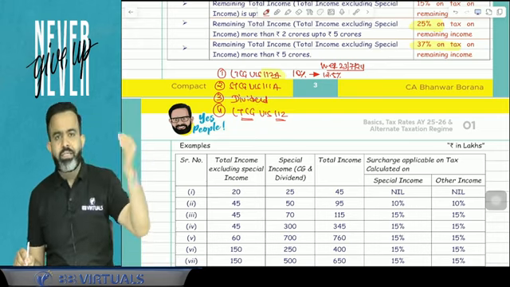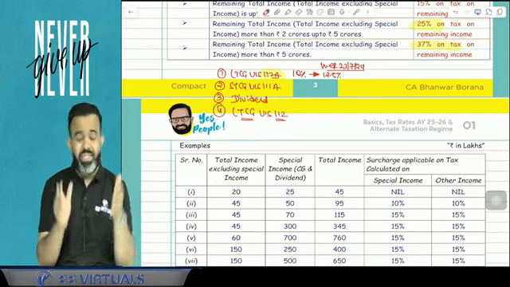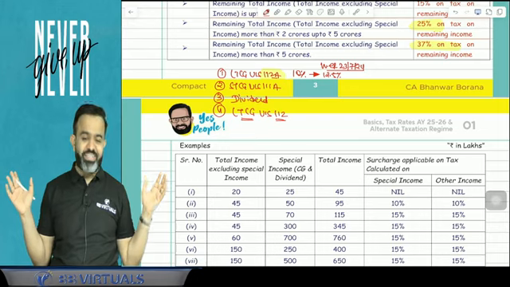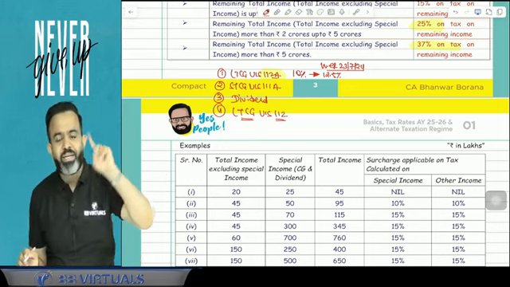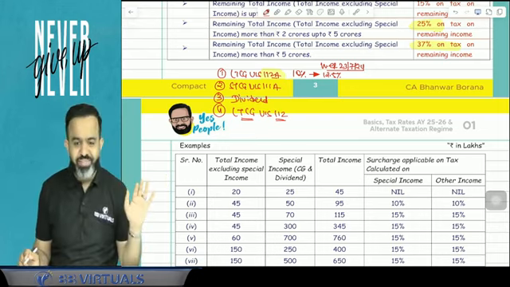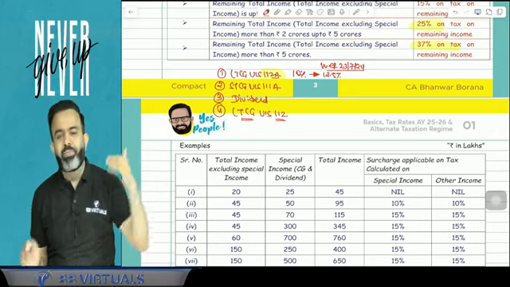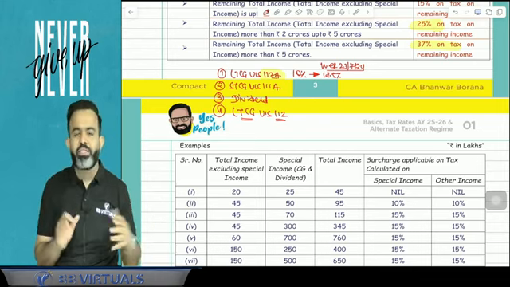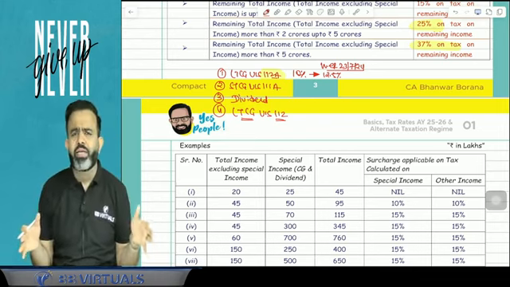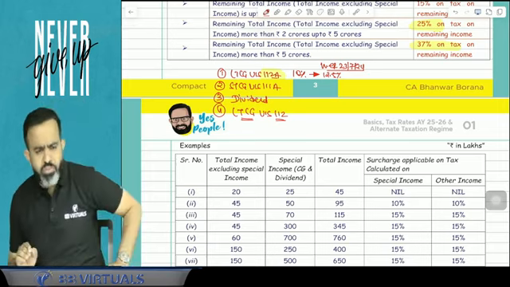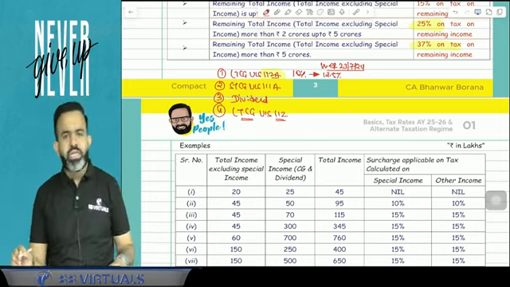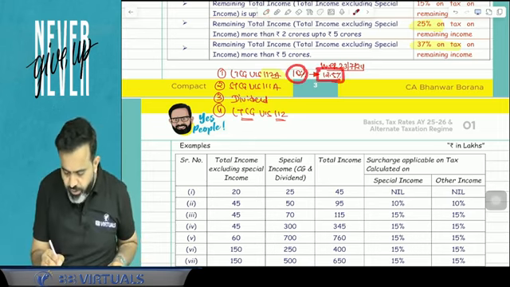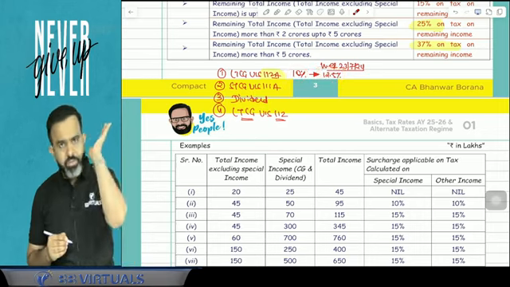Last year there was no tax up to 1 lakh rupees, but now there is no tax up to 1,25,000. And this 1,25,000 limit is applicable for the whole year. So before 23rd July or after 23rd July, whatever your total long-term capital gain, up to 1,25,000 there is no tax. In excess of 1,25,000, it is taxable at 10% before that, and on or after 23rd July 2024, at 12.5%.